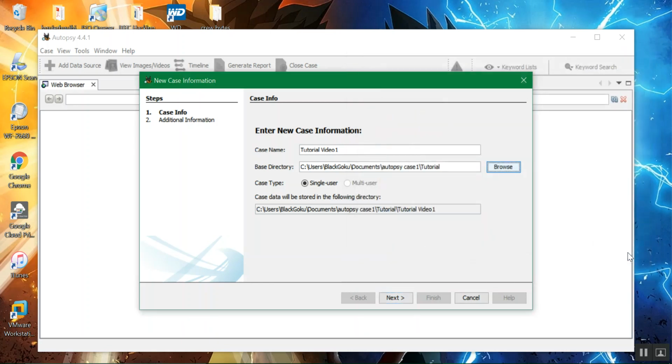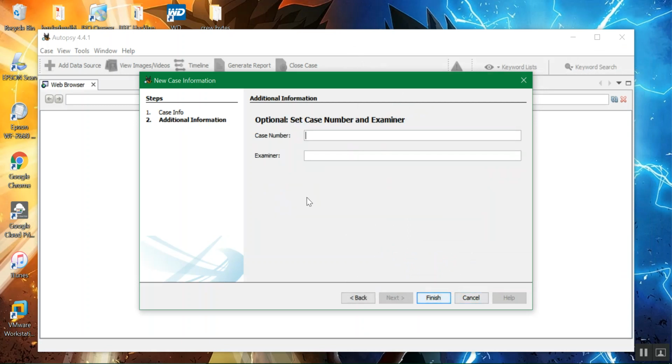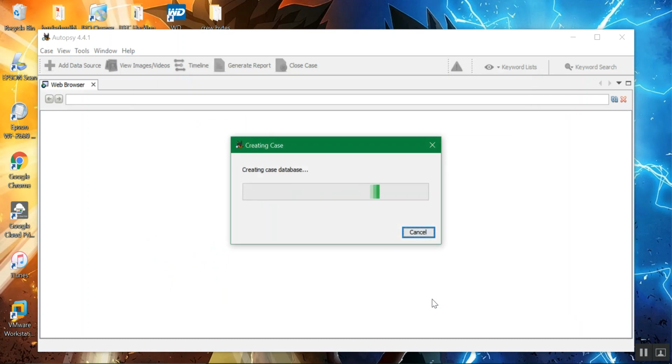Click select, click next, case number. Just going to put case 001, examiner, me, finish.